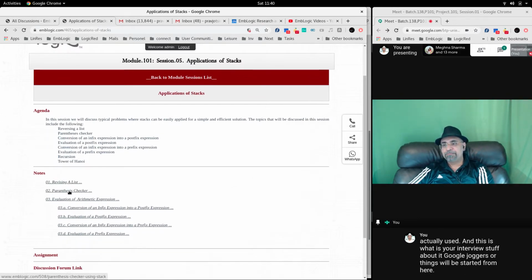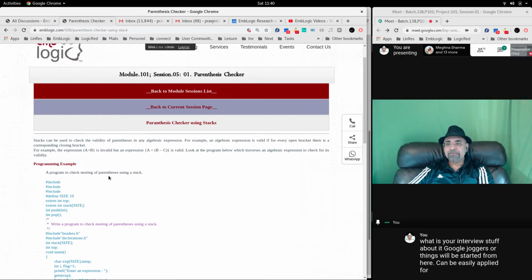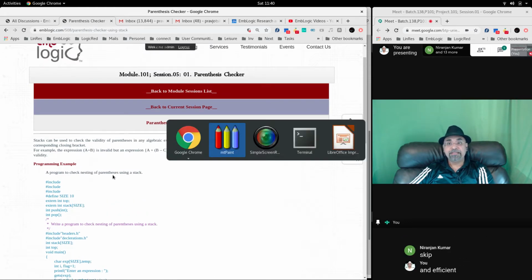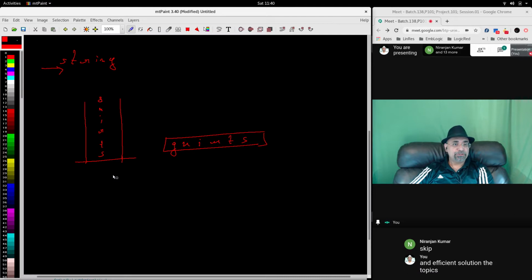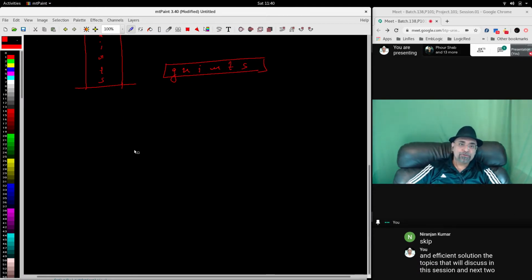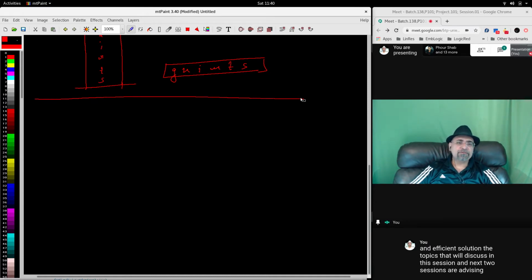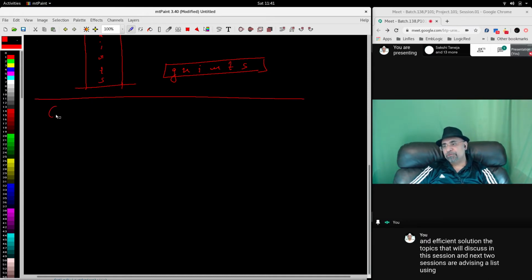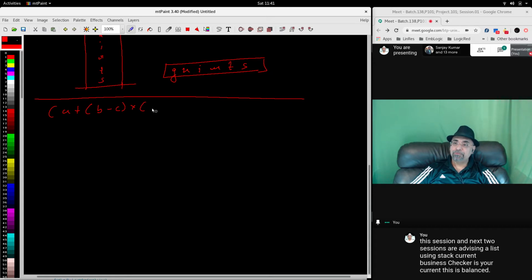Then another example is parenthesis checking, in which we have to check whether, in any given expression, the number of opening and closing braces is the same or not. So that is implemented. Again, you see the stack will solve your problem and make things so easy. Suppose you have an expression like this: a plus b minus c into d minus e. So let us see if the parenthesis is balanced.